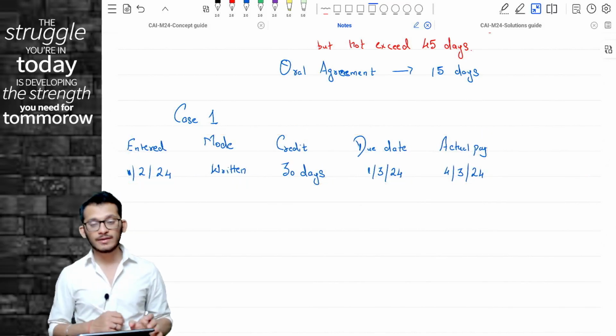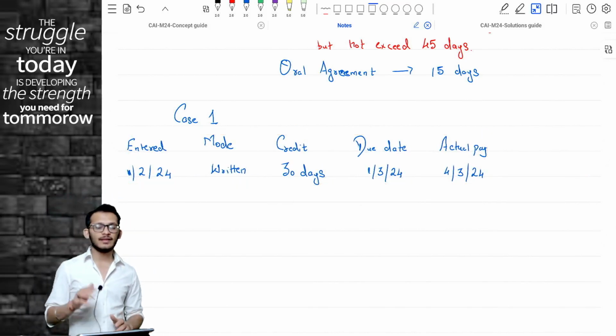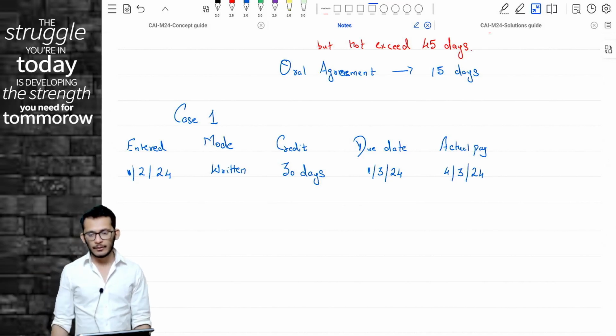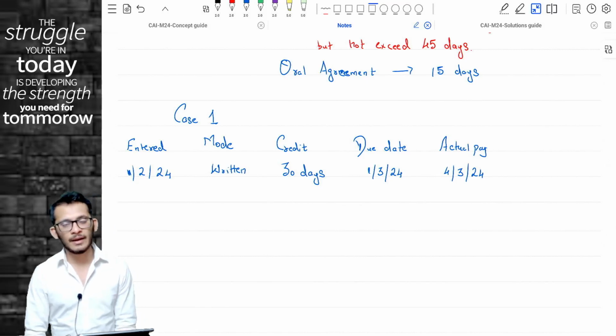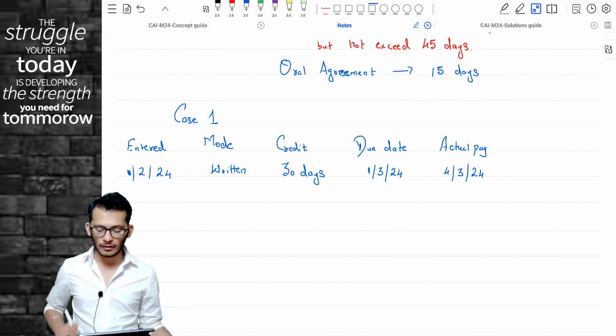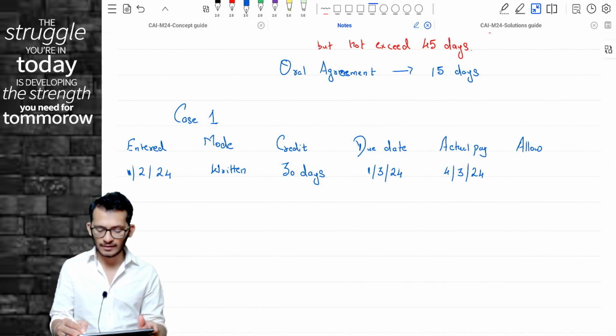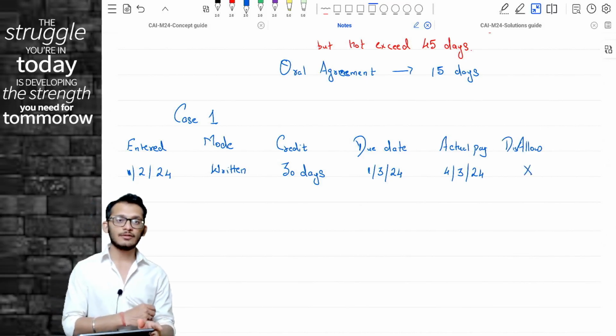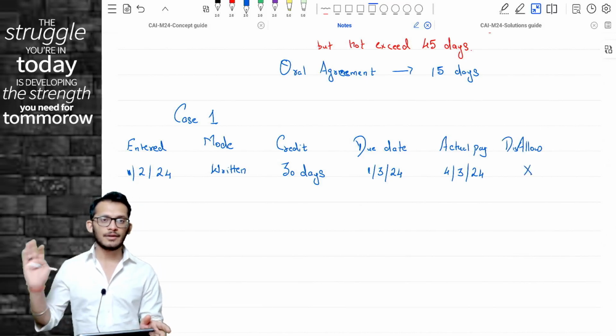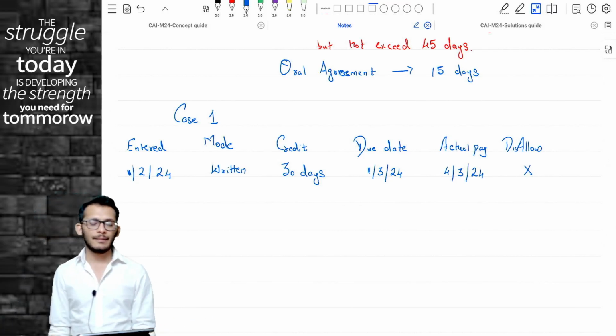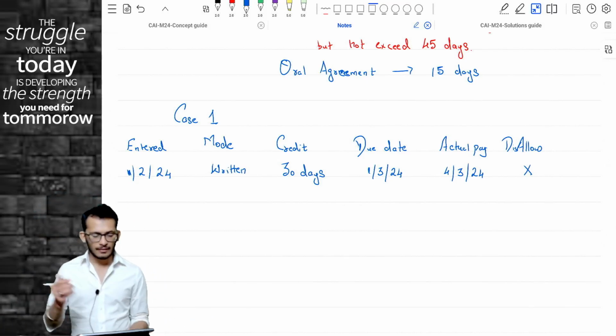Please understand what is happening. Income tax says, if you make the payment beyond the due date, I will allow it in the year of payment. Notice that in this case my accrual is in the same year and my payment is also in the same year. So should I disallow something? The answer is no. It will be allowed in the same year itself. Clear? Yes.